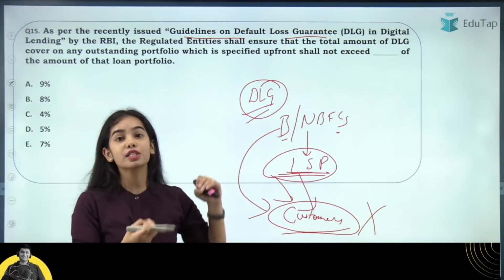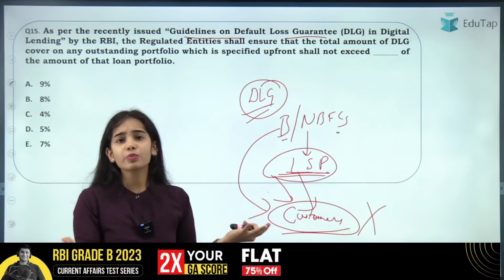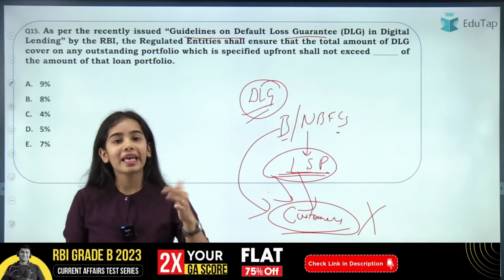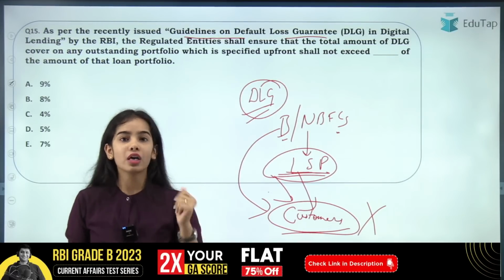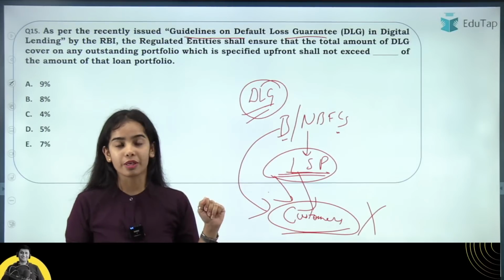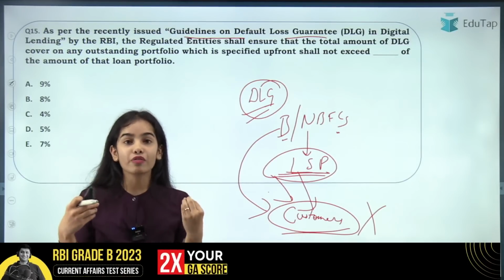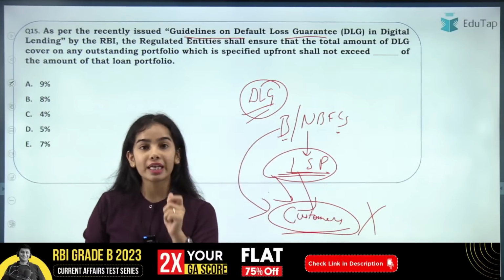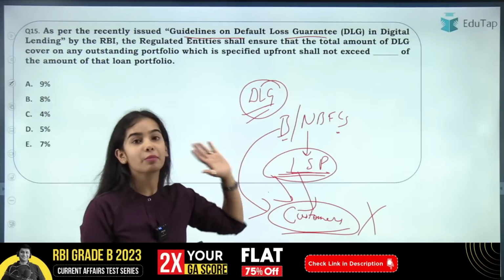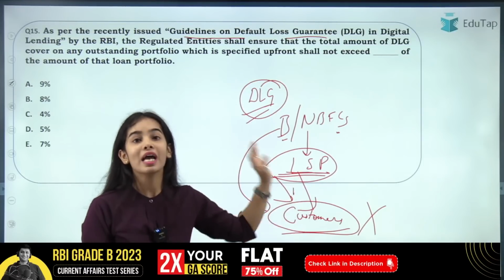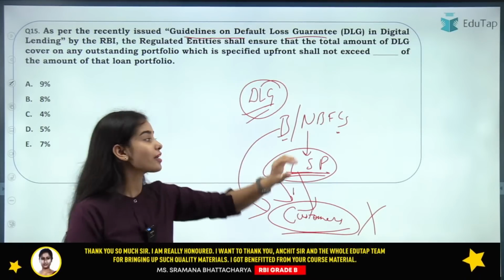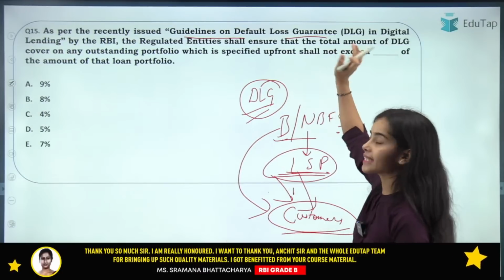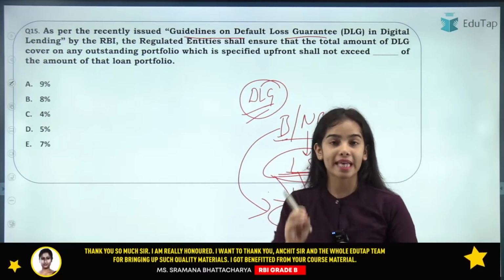It is the bank that is losing the money, and if the lending service provider has no responsibility, they can connect with any customer, take wrong details from the customer and say, okay, give the loan to this customer. That kind of irresponsible behavior can happen, and that's why the Reserve Bank of India said there should be some responsibility and credibility of the lending service provider also, and they should be a part of the loss faced by the banks. So they have to take the first default loss guarantee.